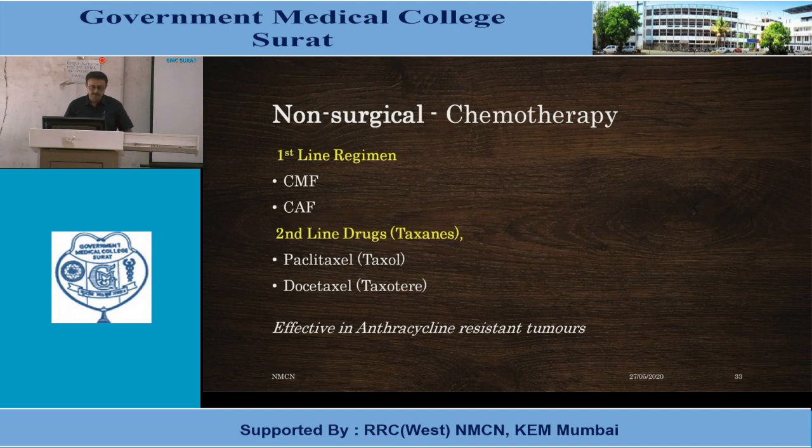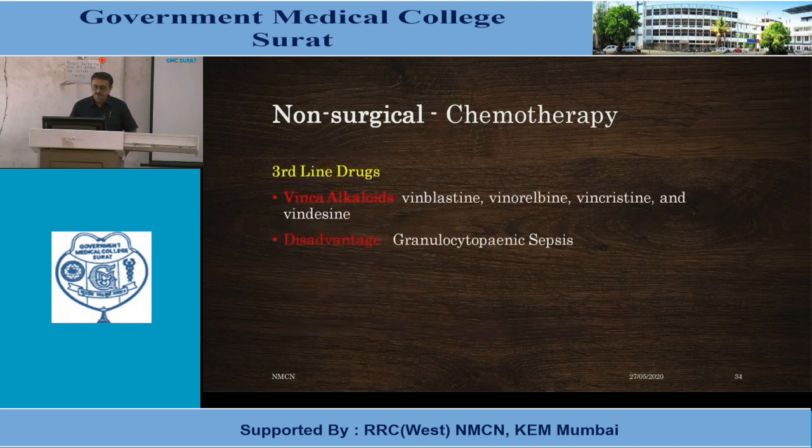Second-line drugs are taxanes, paclitaxel or docetaxel, effective in anthracycline-resistant tumor. And third-line drugs are the Vinca alkaloids: vinblastine, vinorelbine, vincristine, and vindesine. Disadvantages are granulocytopenic sepsis. These are the reserved drugs when the first-line and second-line drugs are not effective, or the tumor is resistant, or there is recurrence after previous drugs.